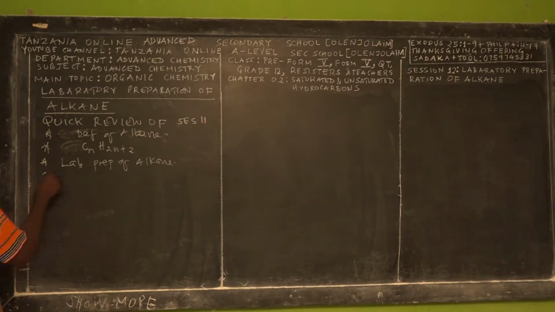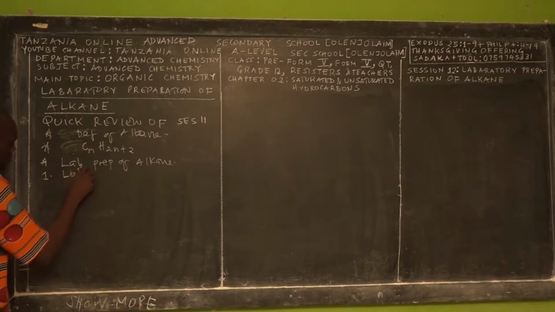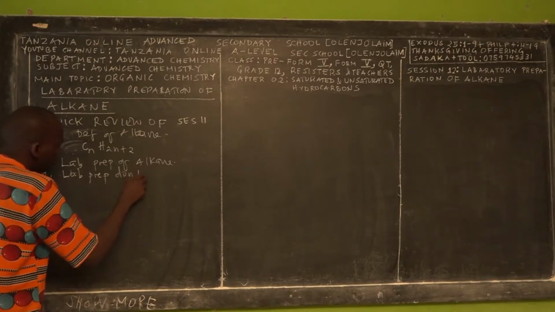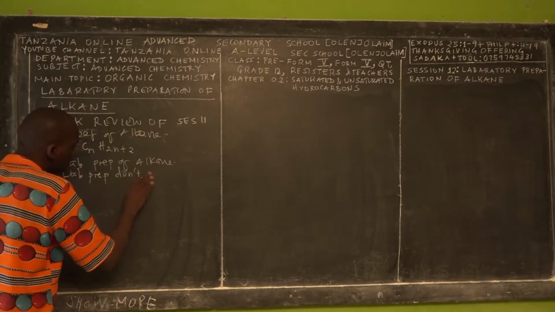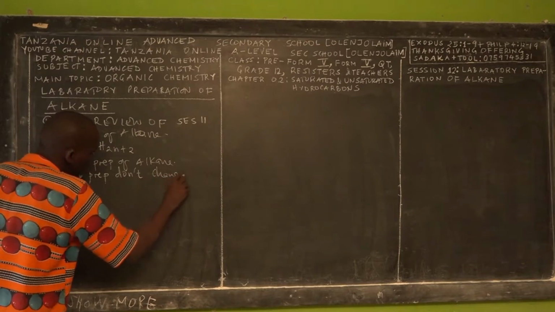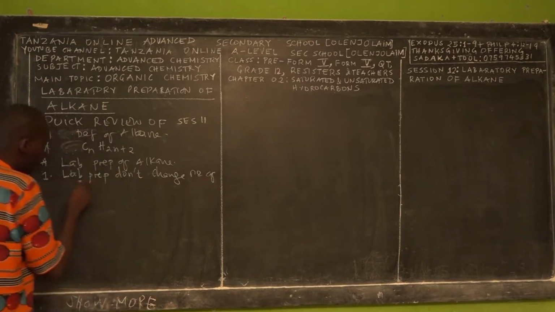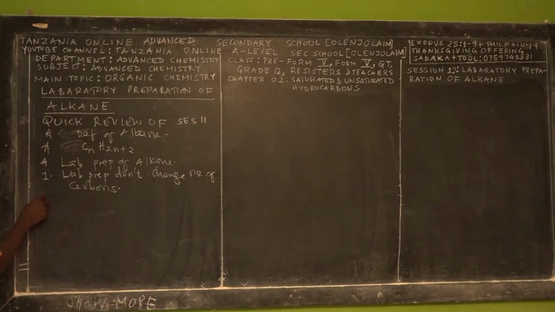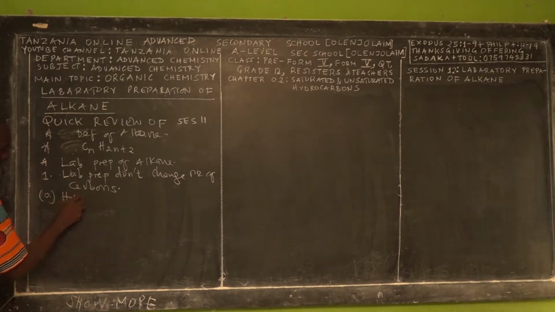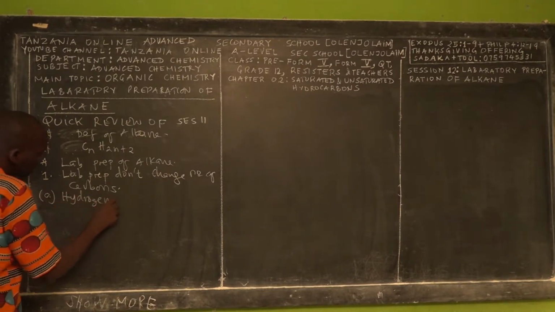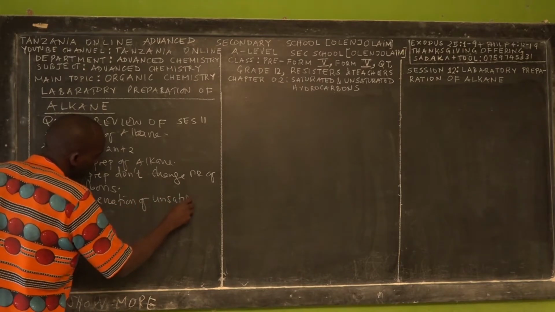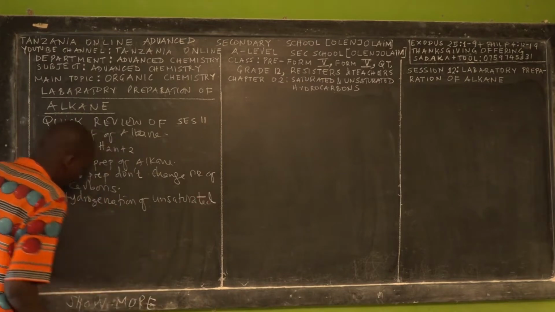We say lab preparation methods which don't alter or change the number of carbons. We discussed in detail the first one, hydrogenation of unsaturated hydrocarbon.